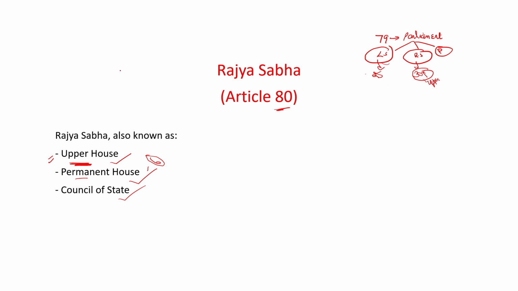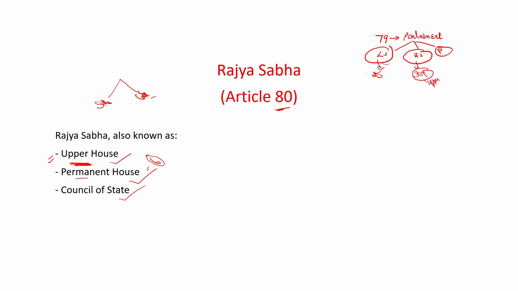Quasi-federal structure means the power is divided between state and center. This system is known as a federal system when the power is divided among state and center. But during emergency, our country is converted into a unitary system where all the power shifts to the center. That's why it is known as a quasi-federal system.